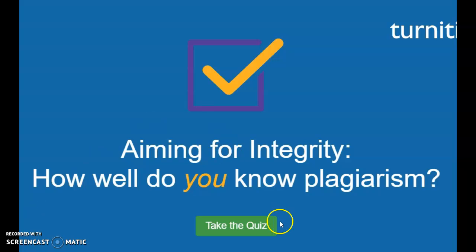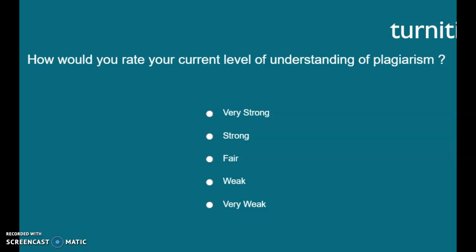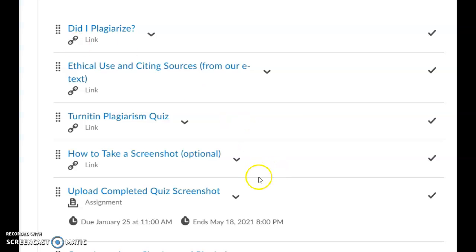So I want you to go ahead and do this. Just click the green Take Quiz button. They'll ask you some questions about who you are. You can just go through and answer these. Just go ahead and complete that. And all you need to do is take a screenshot of the last page, and that's just going to show your score on this. I'm not noting the score. It's just a matter of I want you to go through it all and complete it.